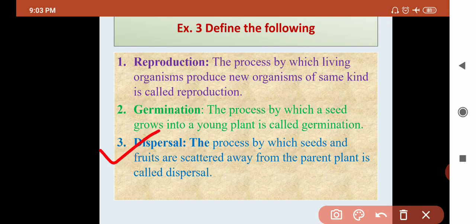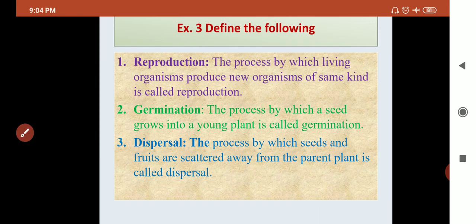Number 3 is dispersal. What is meant by dispersal? We have already discussed scattering of the seed from the parent plant is called dispersal. So let's read the definition. The process by which seeds and fruits are scattered away from the parent plant is called dispersal. So there are 3 definitions.